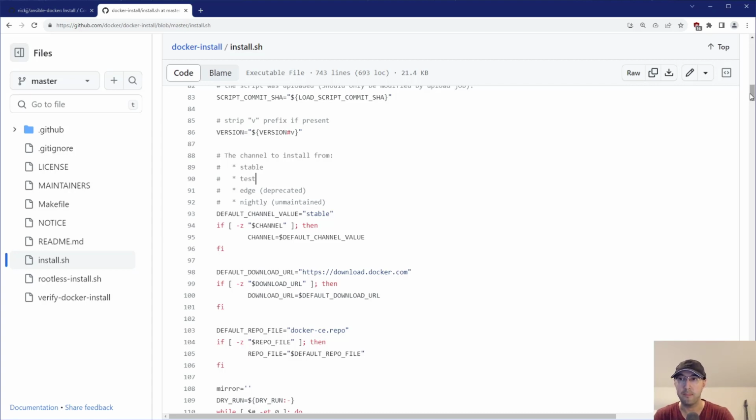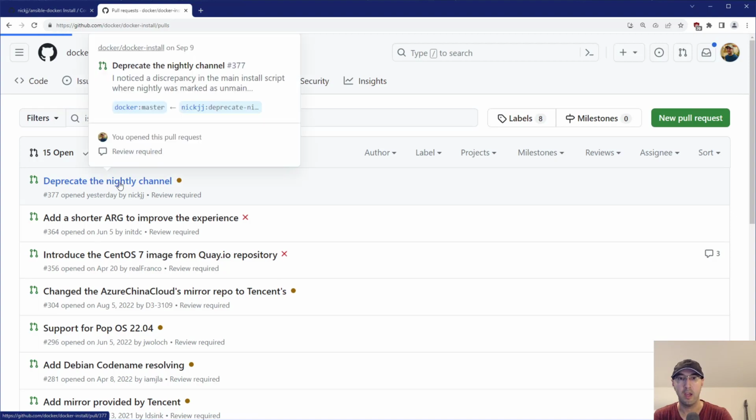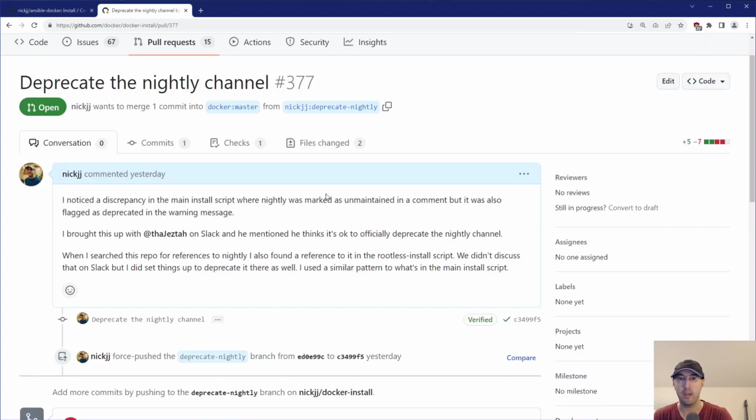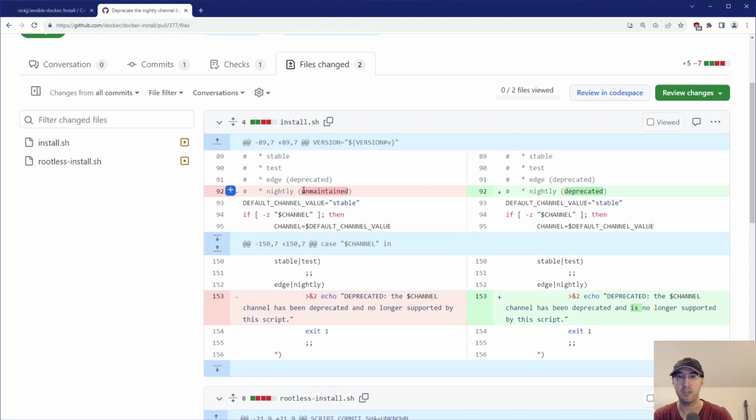And so I did. If we go to the pull request here for the Docker install script, I opened a PR the other day, and what I did is super easy. I basically just changed this unmaintained text to be deprecated instead. So now we can see they're both marked as deprecated. And then I also did a very minor grammar fix here, right? Because it used to say the channel has been deprecated and no longer supported by the script. It was basically missing an "is" there, not a big deal.